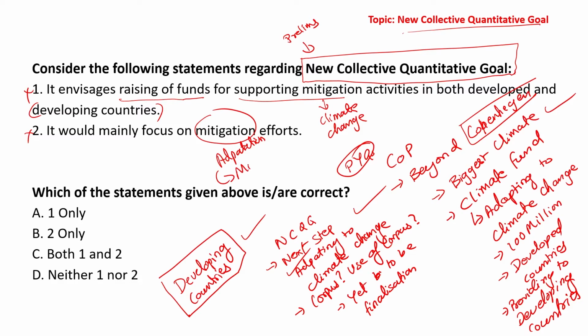Mitigation is one of the strategies in adaptation towards climate change.